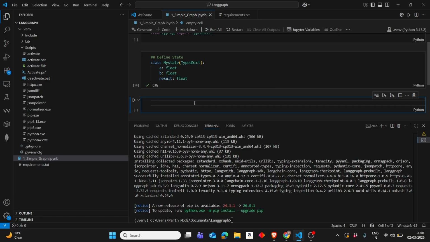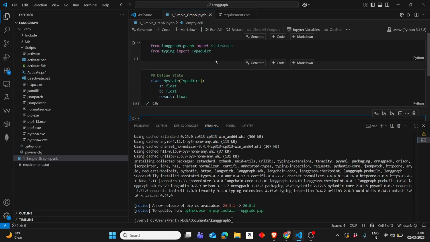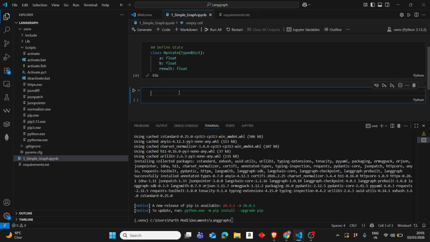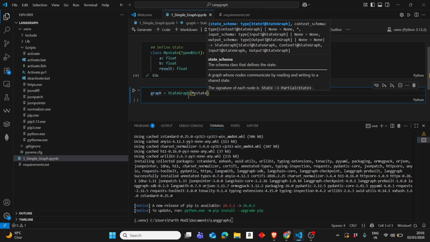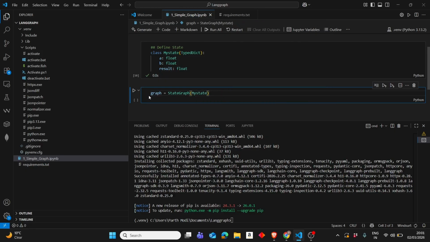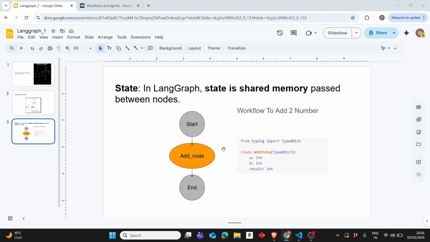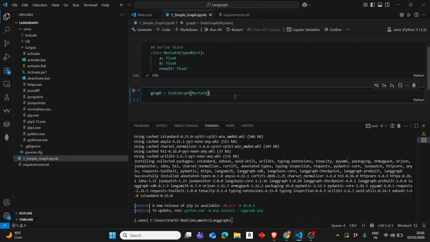Now it's time to define the graph. For that we will use the import that we imported already. Let's call it graph, and this is StateGraph, and what do we pass in our graph? The state. So now the graph object is being created, but we still have to build the graph, and our graph is so simple. Our graph is simply start, add node, and end. So we still have to make this. This is just an invocation of the graph.